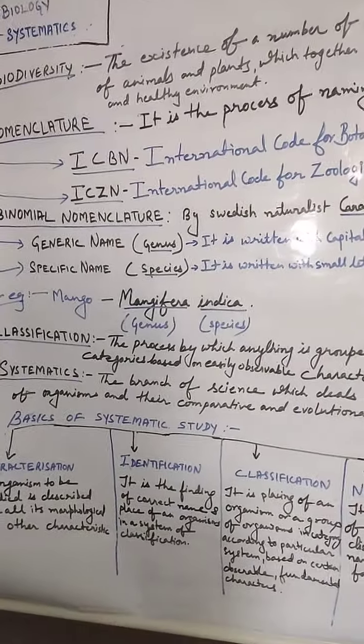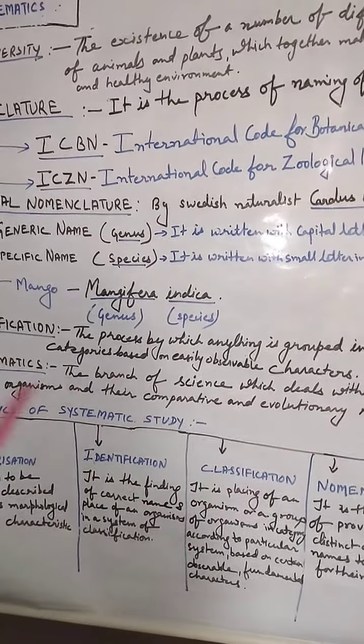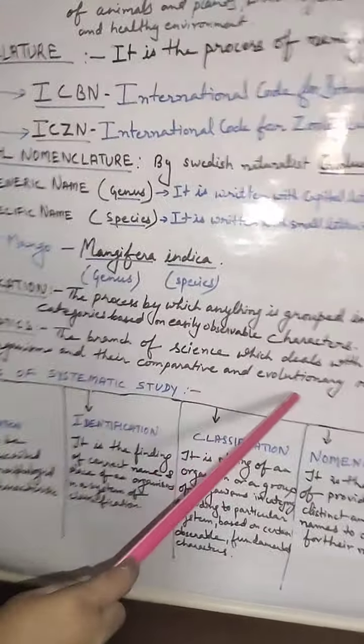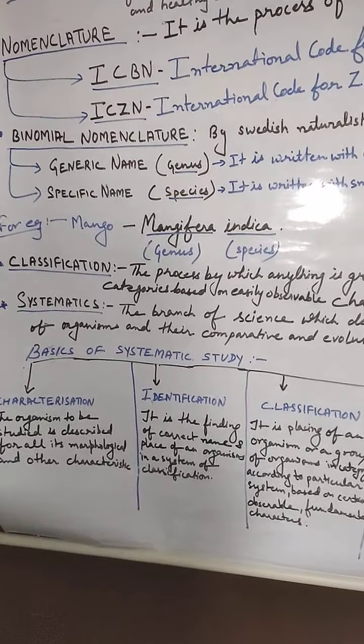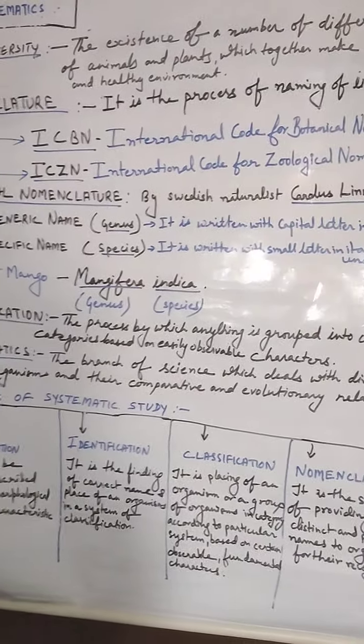Students, another branch is systematics. This is the branch of science which deals with the diversity of organisms and their comparative and evolutionary relationship, because of characterization, identification, classification and nomenclature.